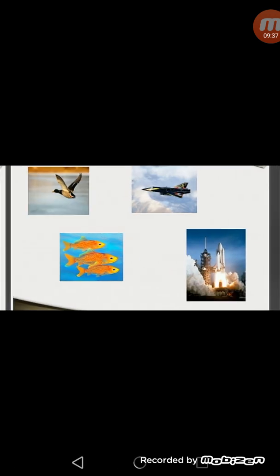Here are shown the diagrams. As you can see, all these objects, even a rocket, have a streamlined shape to reduce the friction which is exerted by the air. In the same way, aeroplanes also have a streamlined shape so that they face the minimum fluid friction and can conserve their energy. Thank you.